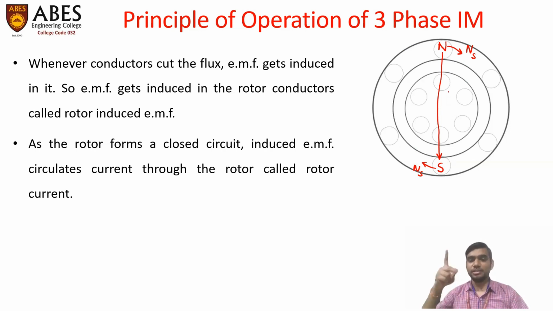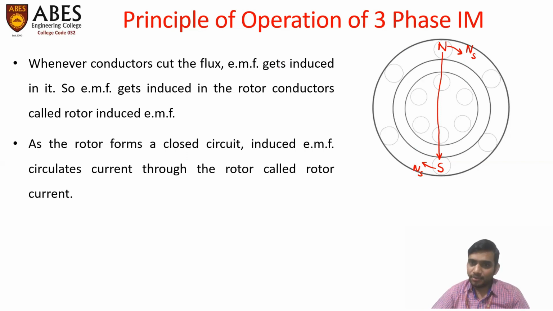Fleming's right hand rule means that if we keep the thumb, forefinger, and middle finger of the right hand at 90 degrees to each other, then the thumb shows the direction of movement of the conductor with respect to the magnetic poles. Here the magnetic poles are rotating but the conductor is stationary, so we get the same effect if we assume that the poles are stationary.